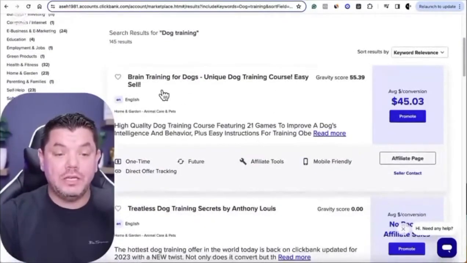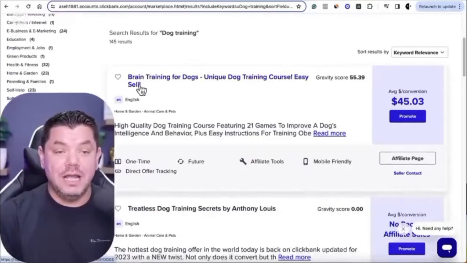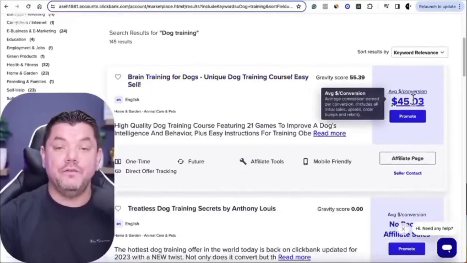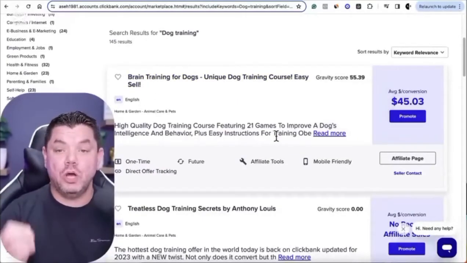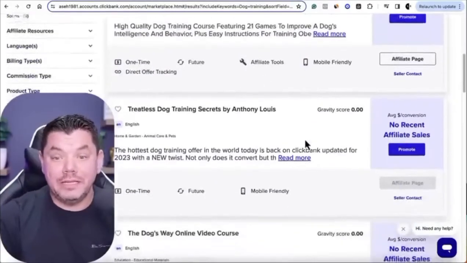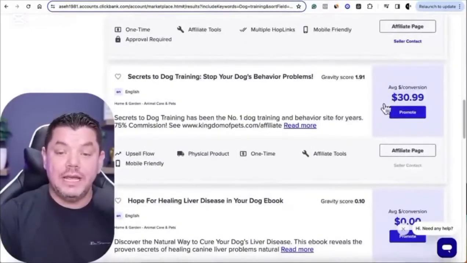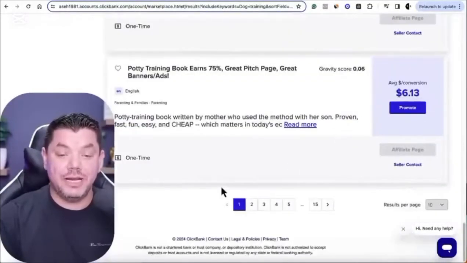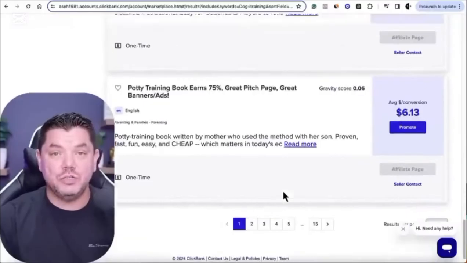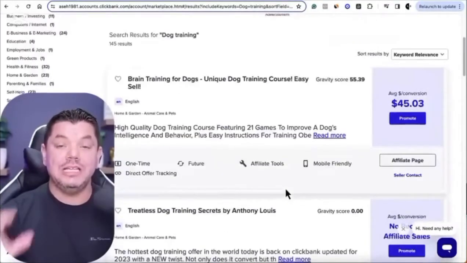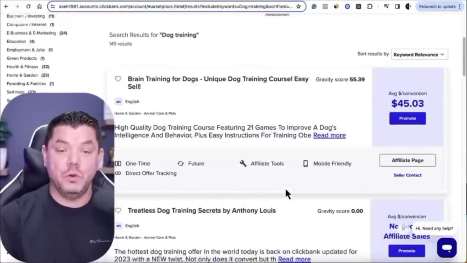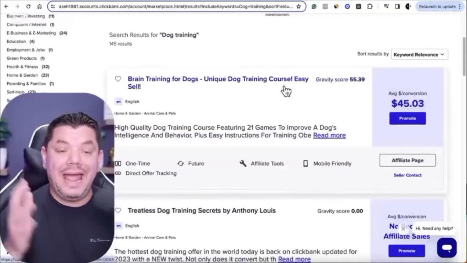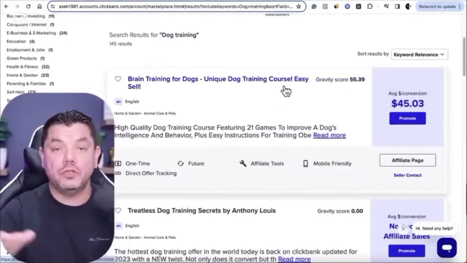If you scroll down over here, you're going to find different types of products. This one over here, as you can see, will pay you $45 every single time you make a sale. If you want to make a little bit more, all you need to do is scroll down. Here's one that will pay you $30. Here's another one that will pay you $54, etc. And as you can see, there is a lot of pages with this. So what I suggest that you do is find a product that converts well. This one has a good gravity score, and this is a product that I know converts well online.